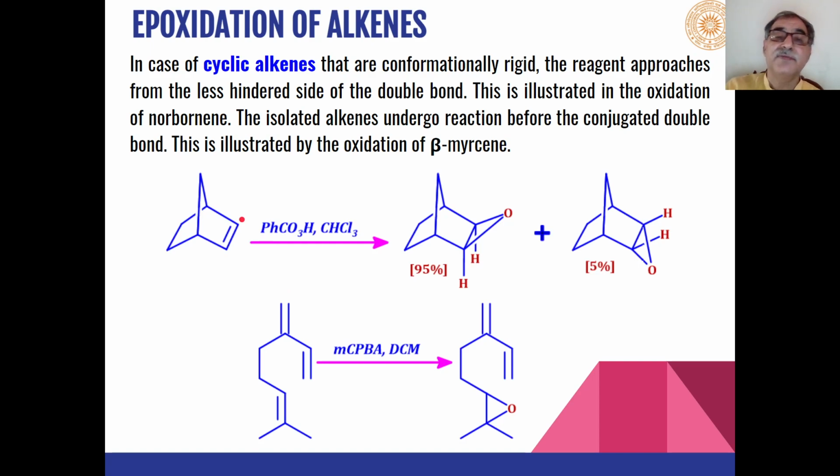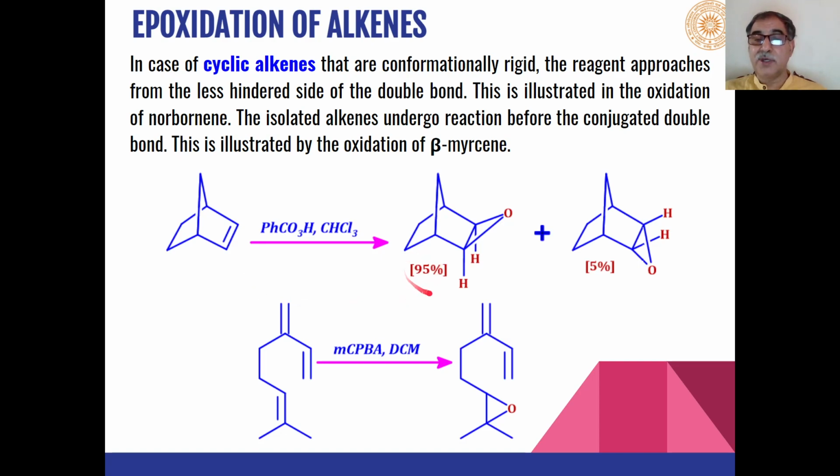Then in the case of cyclic alkenes, the major product formed will depend upon the conformation of the substrate which is used, and the reagent will approach from the side which is less hindered as compared to the side which is more hindered.